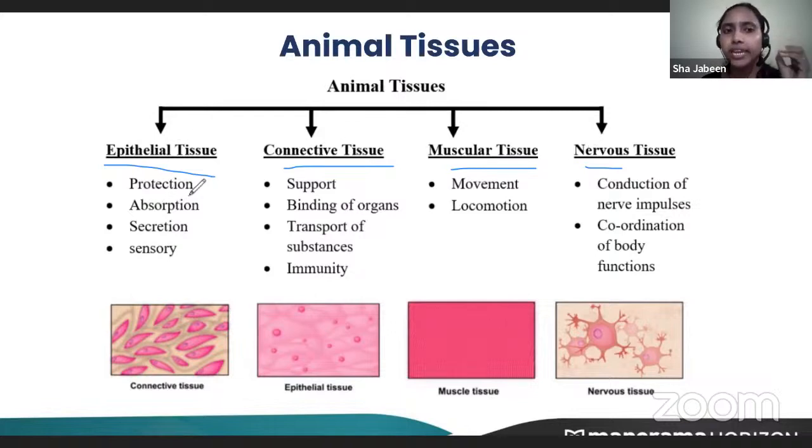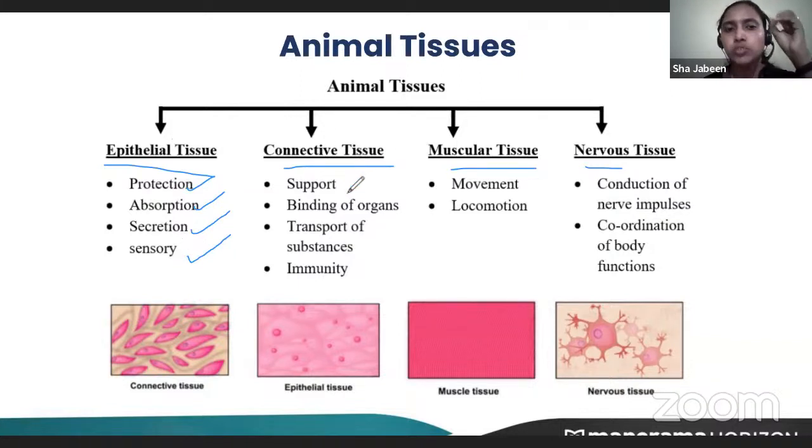Epithelial tissues help in protection, absorption, secretion, and sometimes sensory functions also. You feel heat and cold. The skin can feel it, right? So that's sensory. Feeling is also given by epithelial tissues.